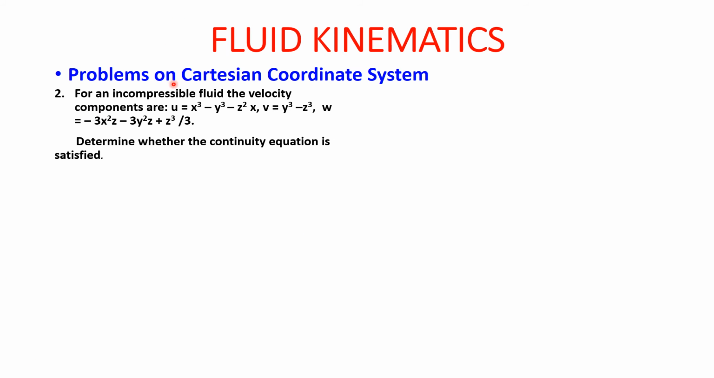For an incompressible fluid, the velocity components are u equal to x cube minus y cube minus z square x, v equal to y cube minus z cube, and w equal to minus 3x square z minus 3y square z plus z cube by 3. Determine whether the continuity equation is satisfied.